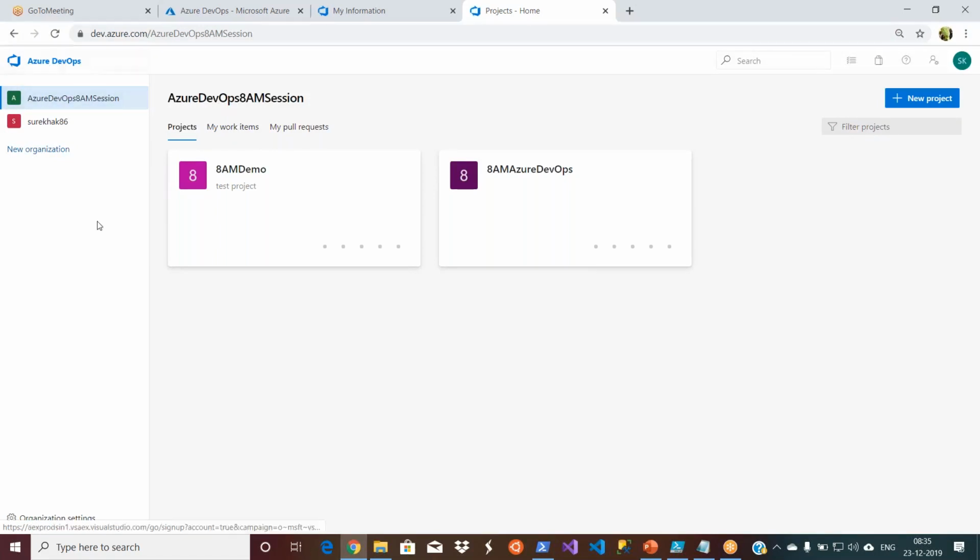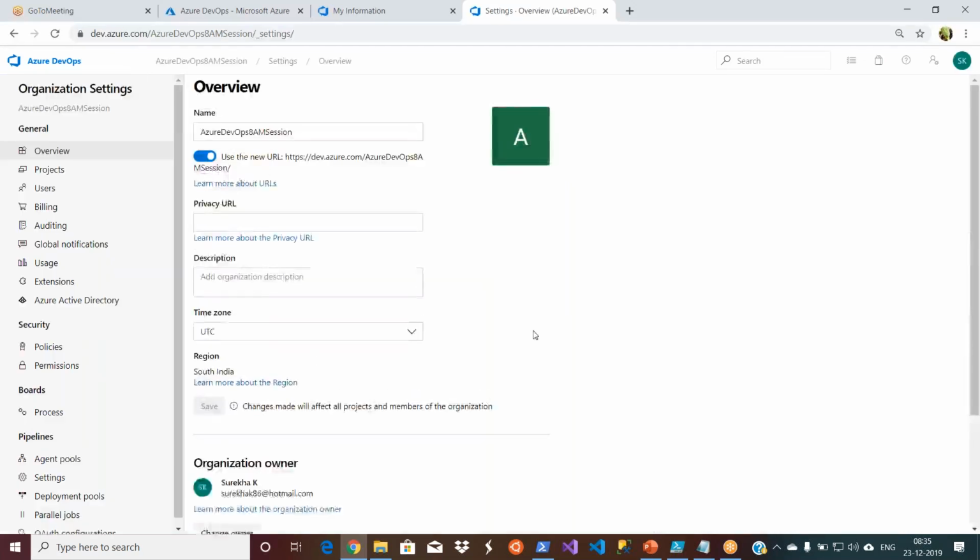So now I am in the home page. Now I am in the Azure DevOps 8 AM organization level. At the bottom, you have the organization settings. For the project, you have the project settings. For the organization, you have the organization settings. Let's go and open this.